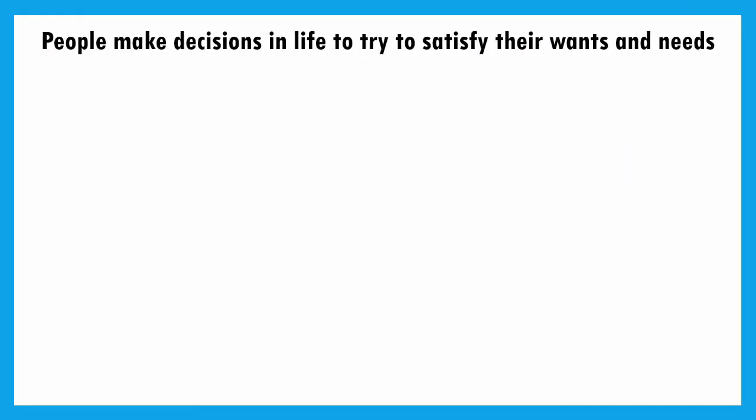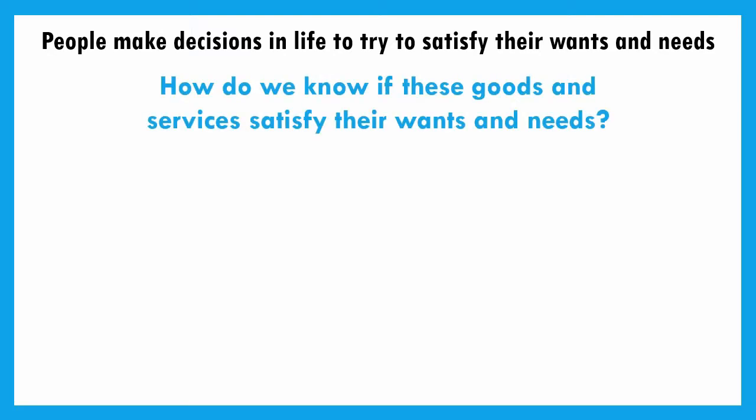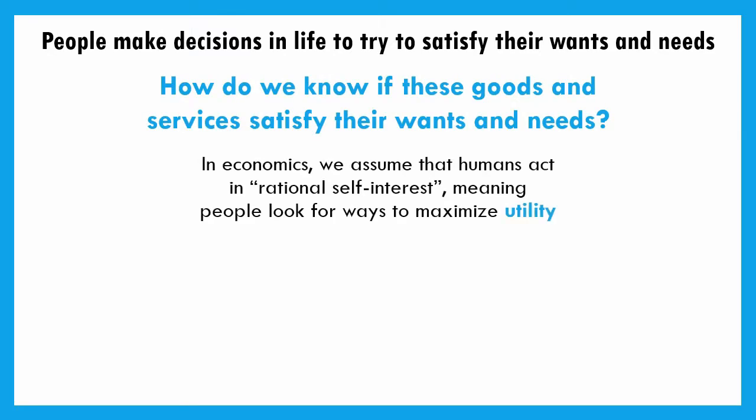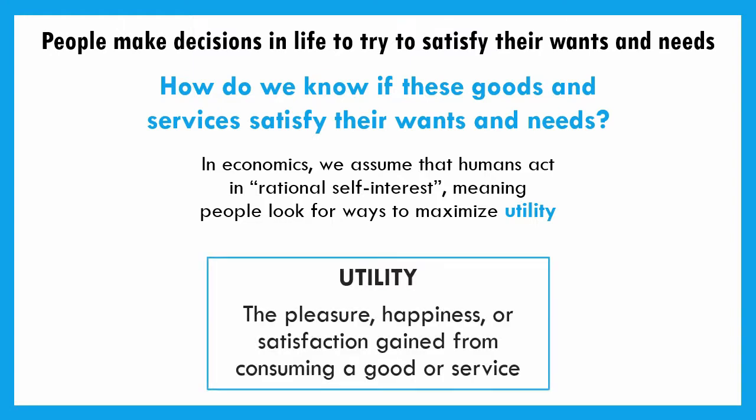So people try to make decisions to satisfy their wants and needs, right? Well, we have to understand how we know if these goods and services will satisfy their wants and needs. In econ, we assume that everyone acts in what we call rational self-interest. We're looking out for our best, looking out for ways to maximize our utility.